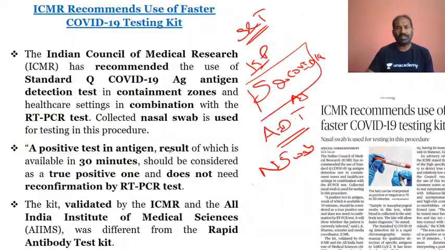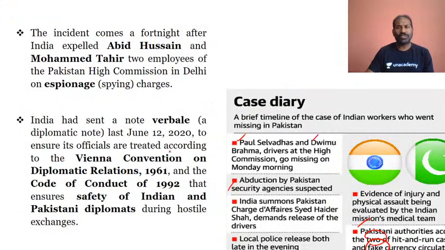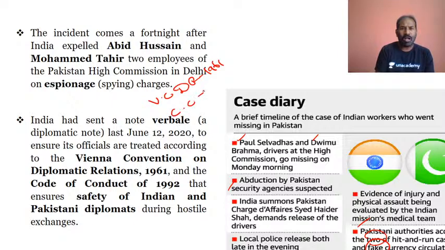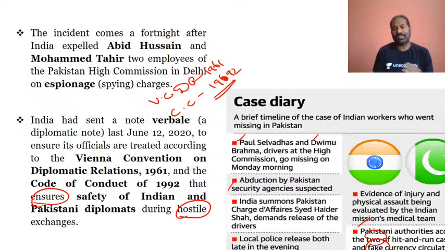So definitely we have looked at the issues in regards to the Pakistan LOC, and the way we have looked at this is very important. That is the Vienna Convention on Diplomatic Relations 1961, and the Code of Conduct of 1992. These both are very important, 1961 and 1992. Why I am saying this is that both ensure the safety of Indian and Pakistani diplomats during hostile exchanges.